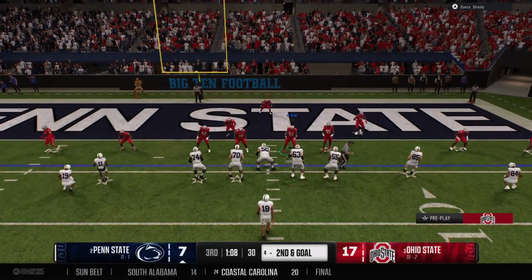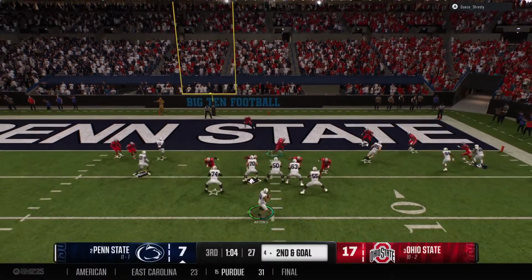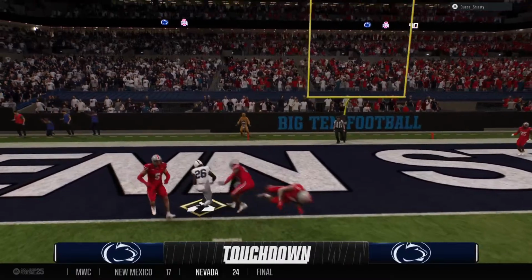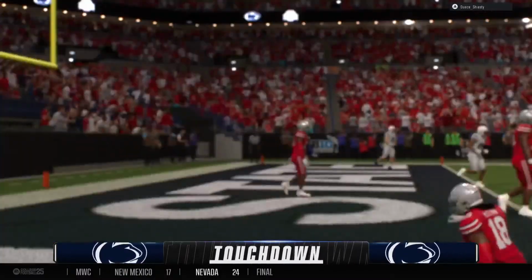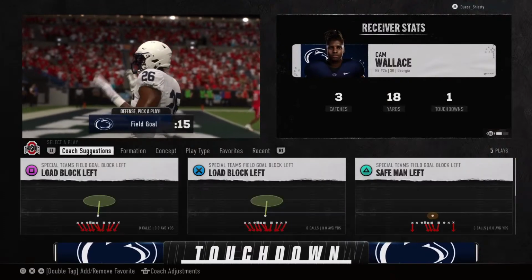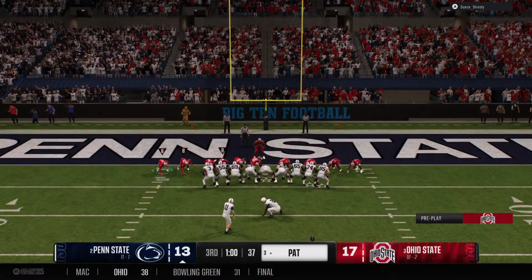See if the offense can punch it in on 2nd and goal. Here's the snap, looking to throw. Pass caught. Can he get in? And he will score. Touchdown, Penn State. Methodical but effective. That's probably one of the most impressive drives we've seen in a conference championship game.